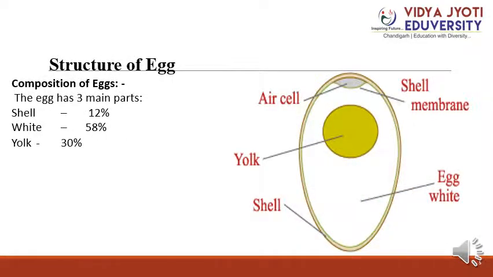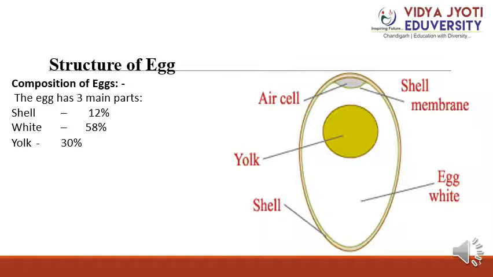Then structure of egg, composition of egg. The egg has three main parts: egg shell, egg white and egg yolk. The egg shell is 12%, egg white is 58%, and egg yolk is 30%. So as students, you can see in the picture how we divide the parts. First is the air cell. The air cell is the pocket of air formed at the end of the egg. This is caused by the contraction of the contents on cooling after the egg is laid. The air cell increases with the age of the egg as there is a considerable amount of moisture loss.